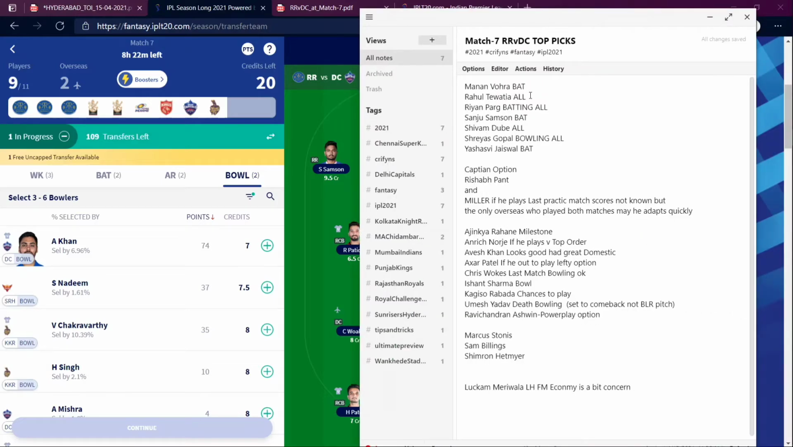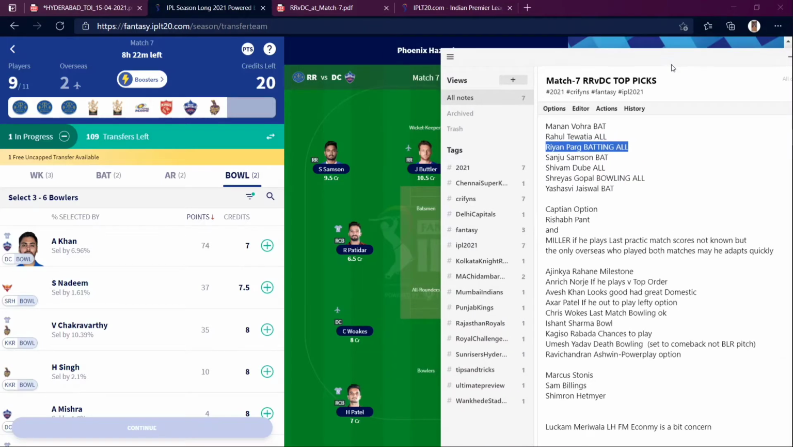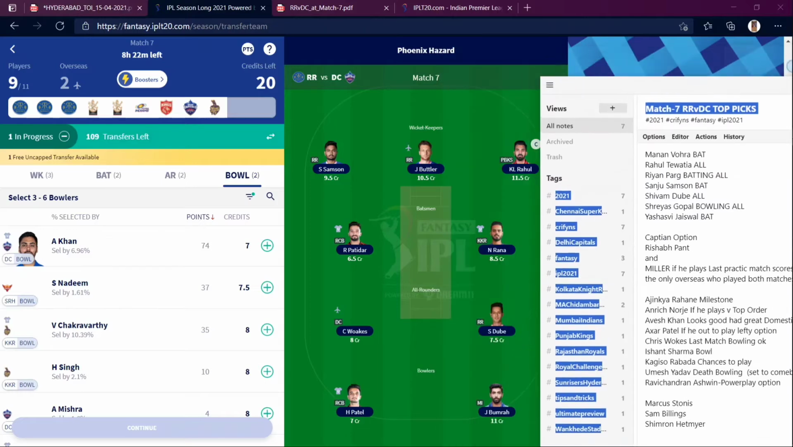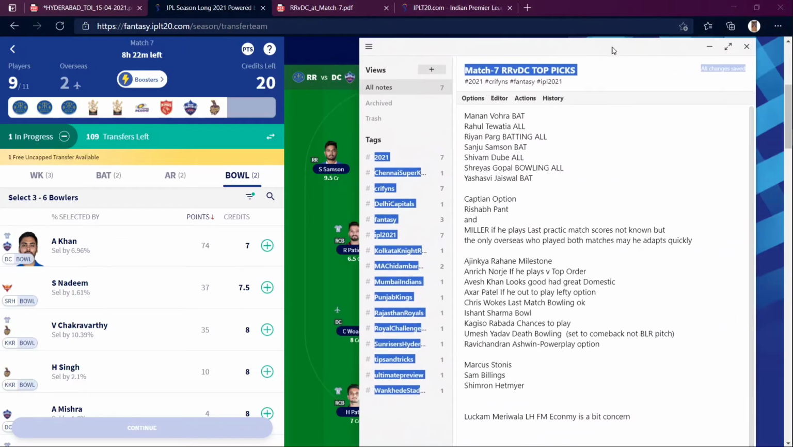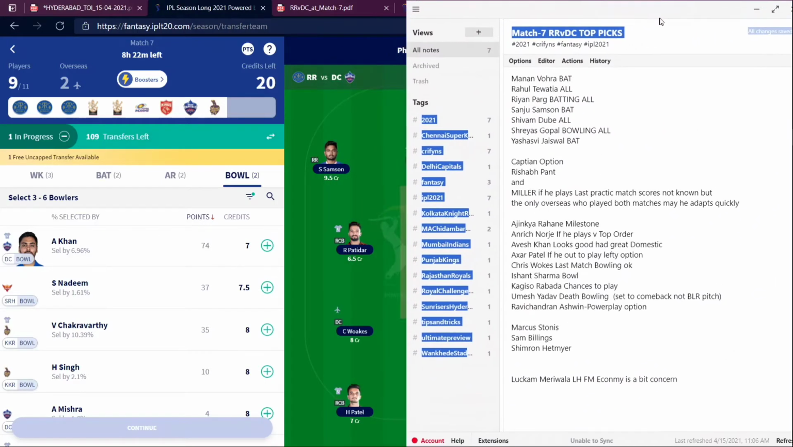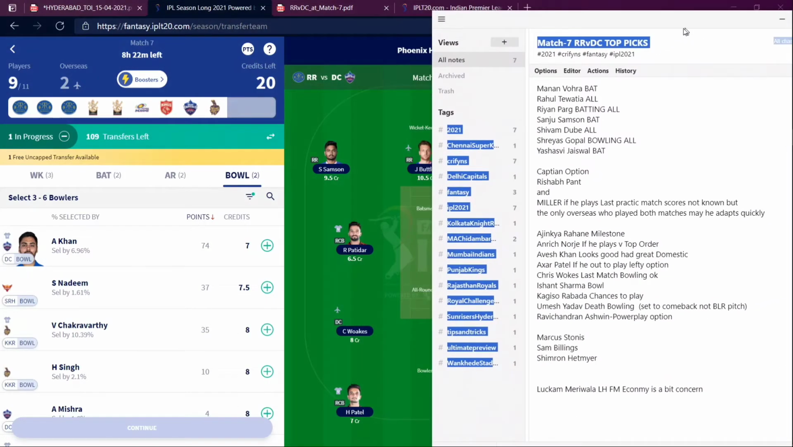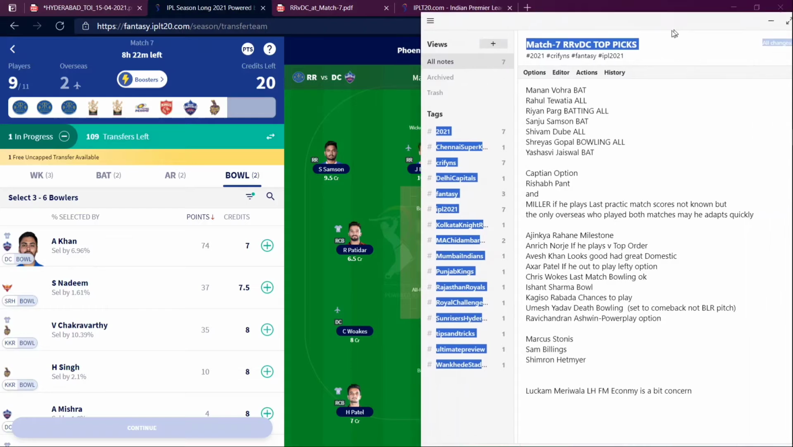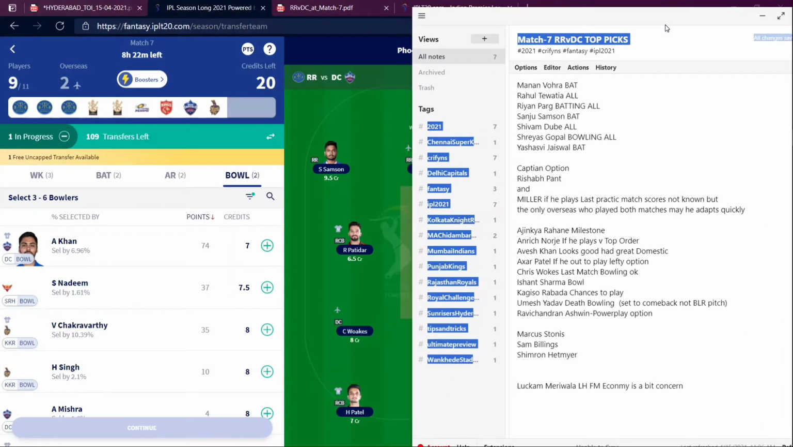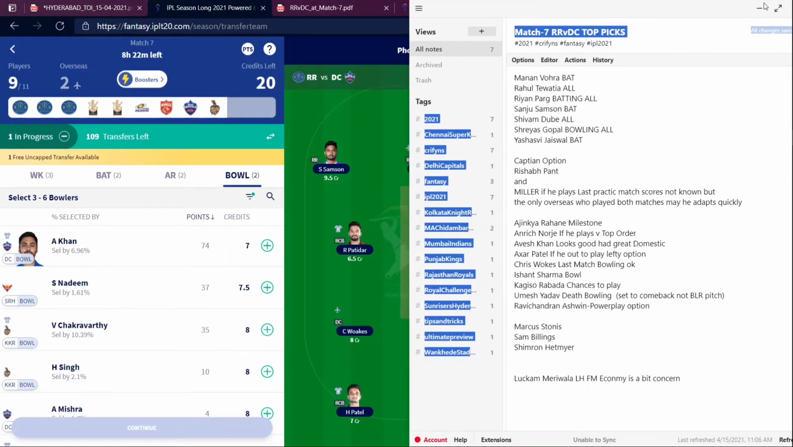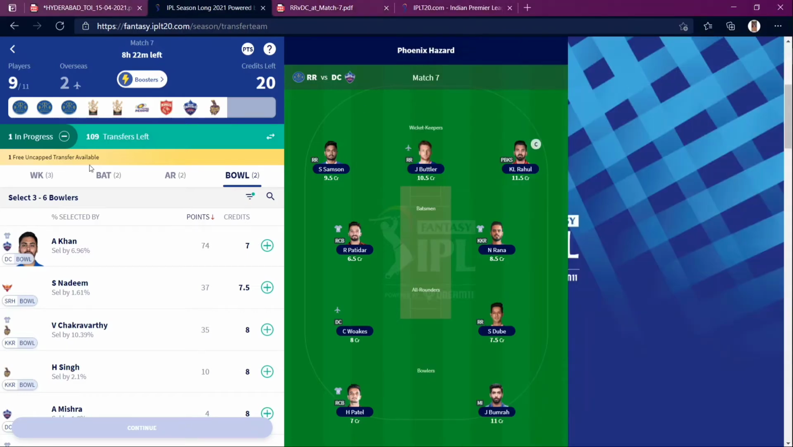So now I should be going with Rahul Tewatia, Riyan Parag, Sanju Samson, Shivam Dubey. I should be having Pant. Pant is there in my team, I guess. Yeah, Pant should be there. So Pant should be there. Next is Avesh Khan, and they are the 2 overseas, 2 uncapped players. So I'll be having them later. And so that's it for now. I'll just change them.